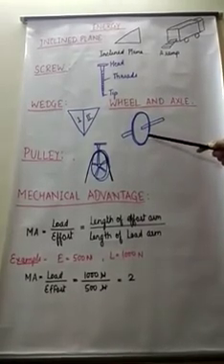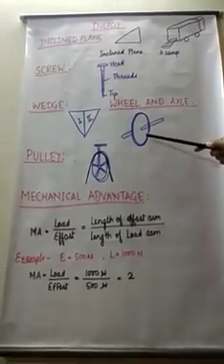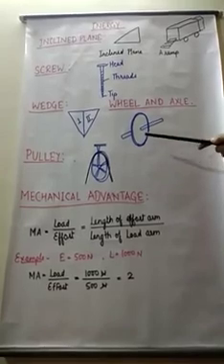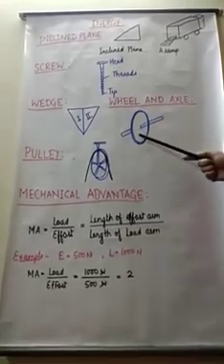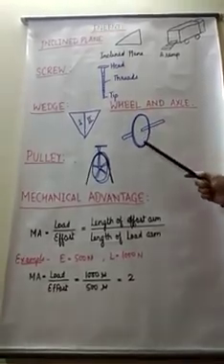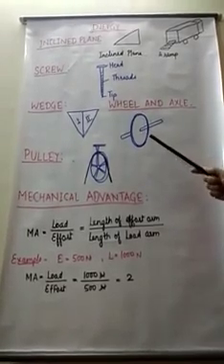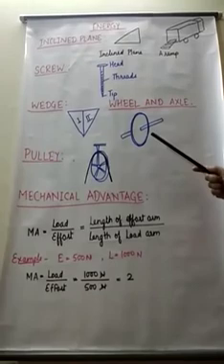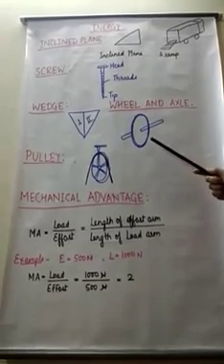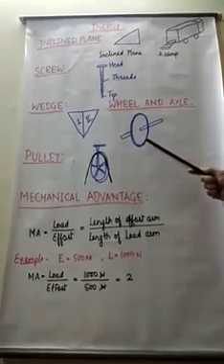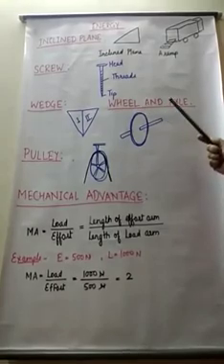Another example of wheel and axle is the steering wheel of a vehicle. You have seen the steering wheel of cars. So when we rotate the wheel, the axle will automatically rotate. The pedals of a bicycle, the water tap and the wheelbarrow are all examples of wheel and axle.